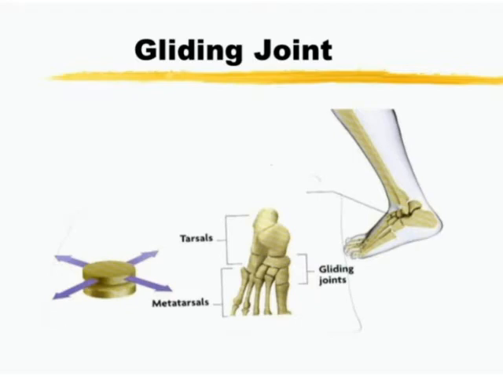Next one is the gliding joints. So what's the meaning of gliding joints? Gliding means it slides against each other. So this type of joint allows the bones to slide against each other in a gliding motion. So where can we find this type of joint? It is found between the bones of wrist and ankle.